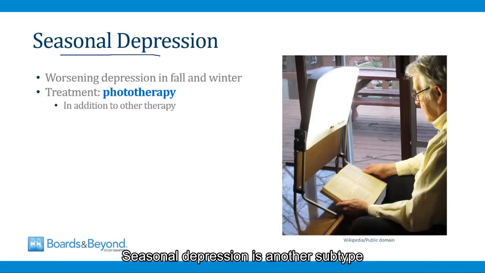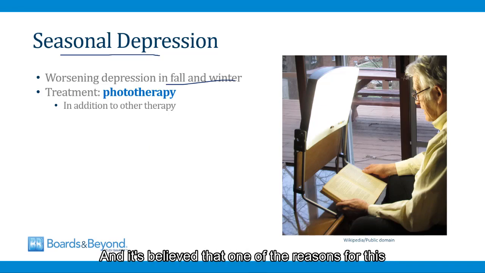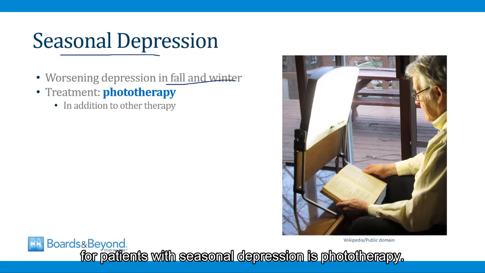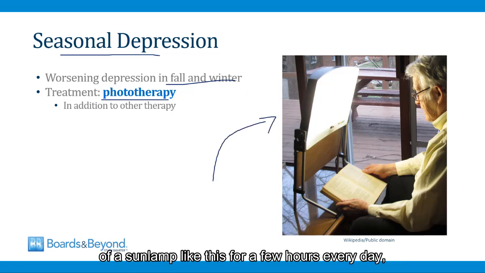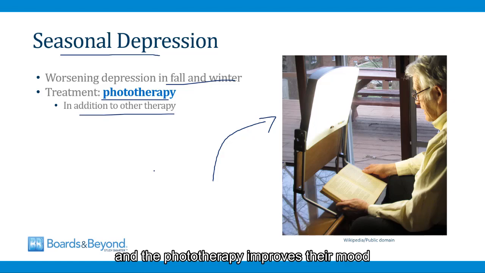Seasonal depression is another subtype of major depressive disorder. These patients have a worsening of their depression symptoms in the fall and winter, and it's believed that one of the reasons for this is because they're exposed to less sunlight in the fall and winter. So one of the treatments that's used for patients with seasonal depression is phototherapy. In phototherapy, patients sit in front of a sun lamp like this for a few hours every day, usually while they read in the morning or some other quiet time. They do this in addition to other therapy, and the phototherapy improves their mood.